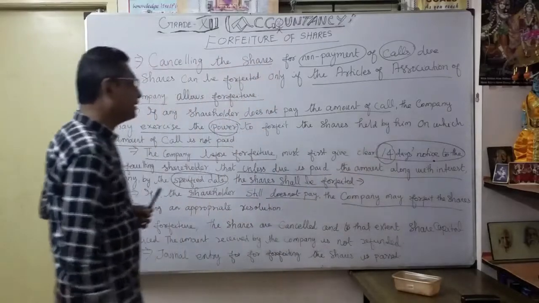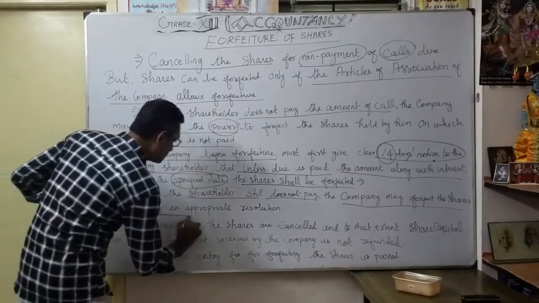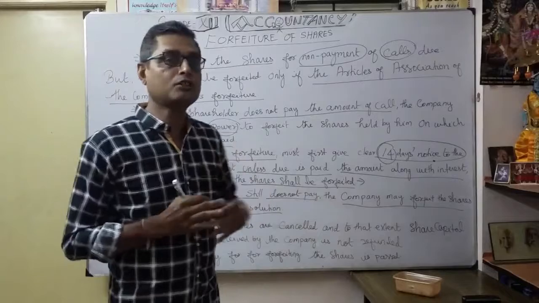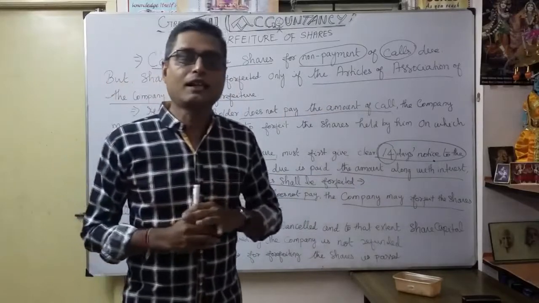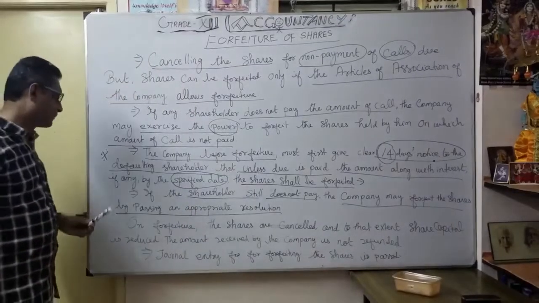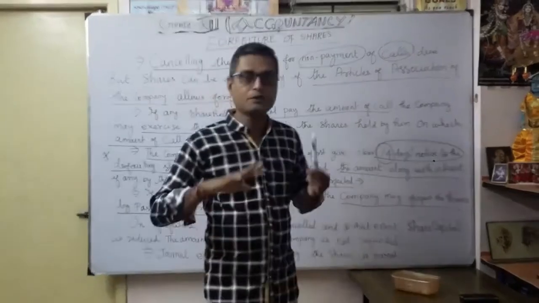So what will happen? The company may forfeit the shares by passing an appropriate resolution, maybe a special resolution, as allowed through the articles of association. They can forfeit the shares of whoever defaults. These two points are very important. Then, on forfeiture, the shares are cancelled. Yes, now forfeiture is over.